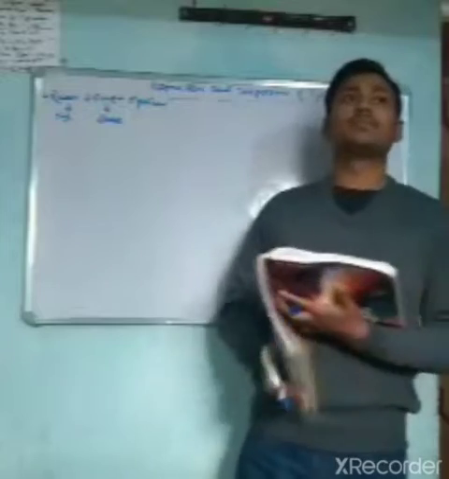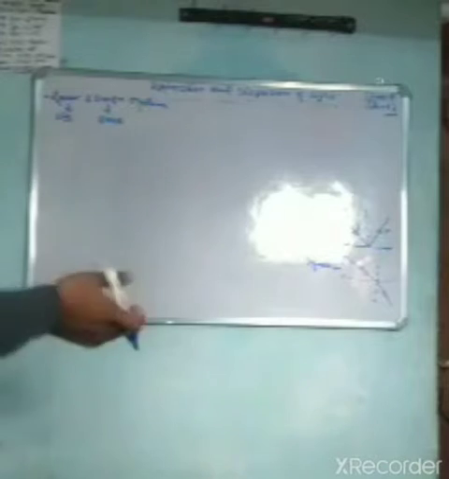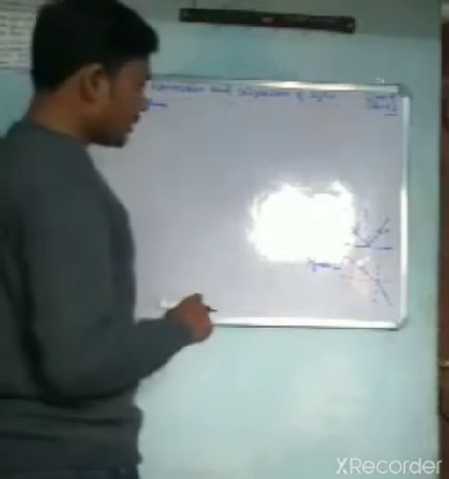Let's see, there are two cases of refraction of light: when light travels from rare medium to denser medium, or denser medium to rare medium. When the incident ray comes from a rare medium, meaning air, it bends toward the normal. This dotted line is the normal. It does not go the same way, it bends toward the normal.